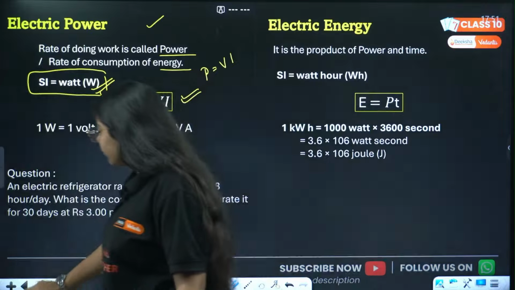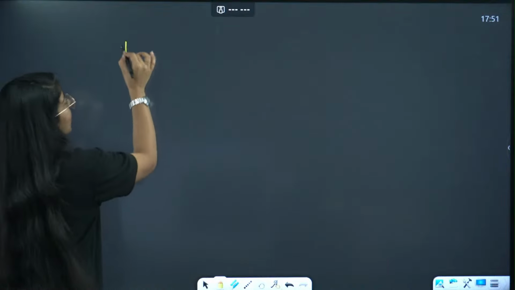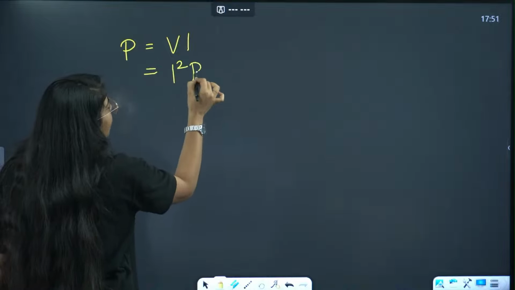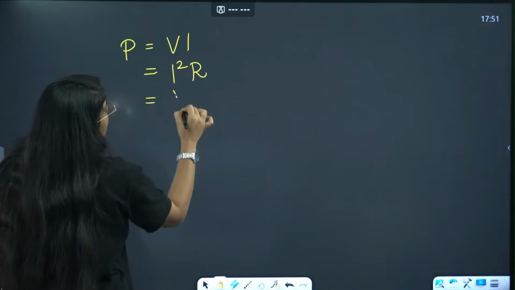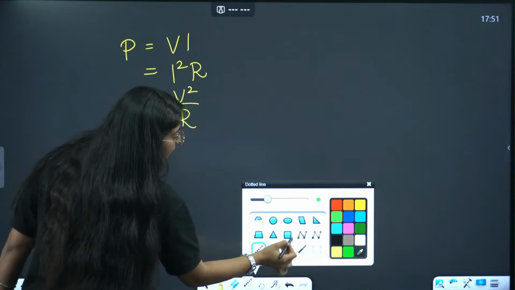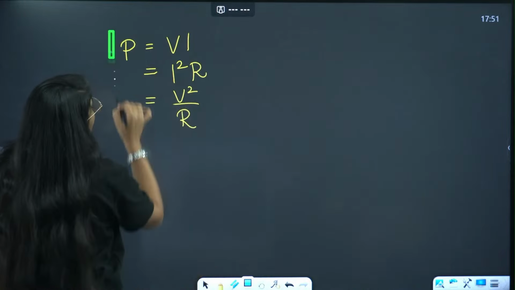Now we have two more formulas of power, that is potential difference into current, I square R and V square divided by R. All these are the formulas for power. Done everyone. This is very important. Write these down. ठीक है.